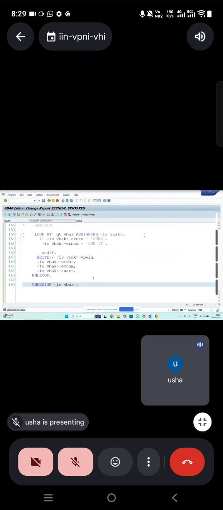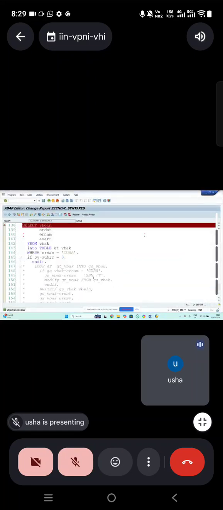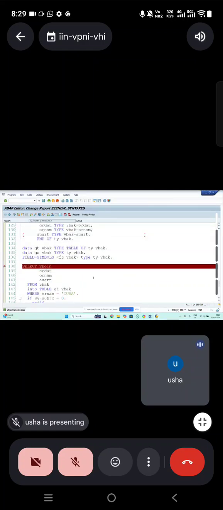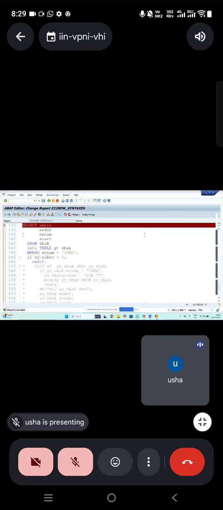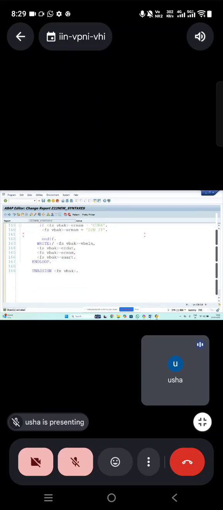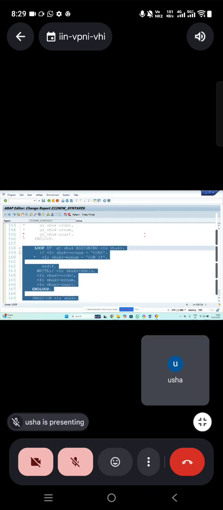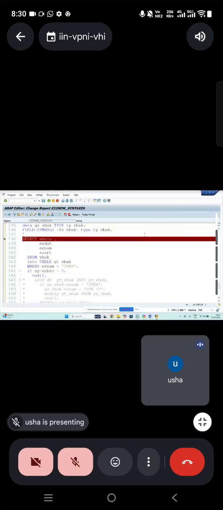Sorry, I just explained up to here. Same inline declarations: how to do inline declarations for field symbols. So no need of declaring on the top. Here also you can just declare. You can see no need of declaring here. I'm just commenting here.